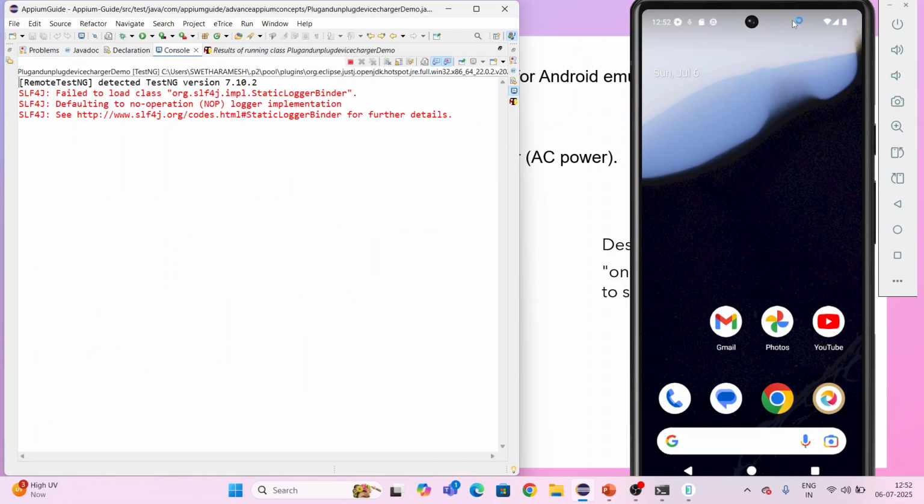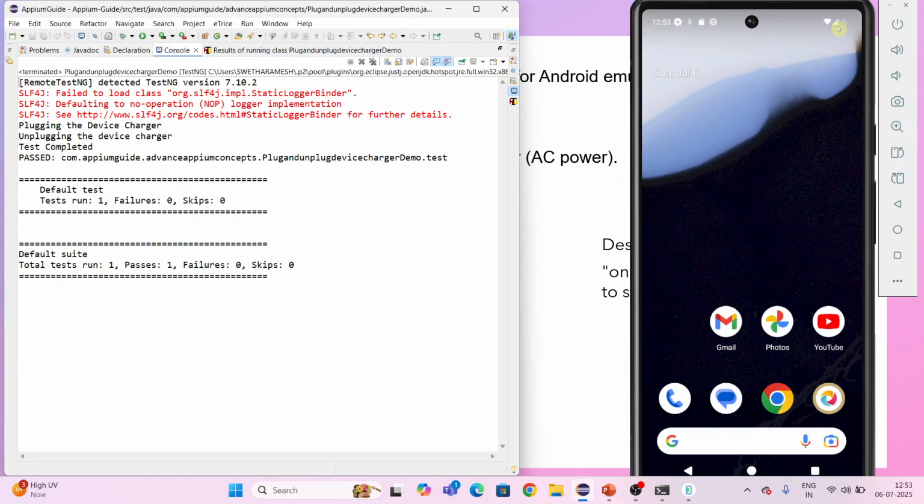You can observe the right top corner, the icon will change. So observe the right corner. Unplugging the charger. Yes, you see, it changed here. Unplugging the device charger. See, it's changed. This is how we are able to simulate the condition here.